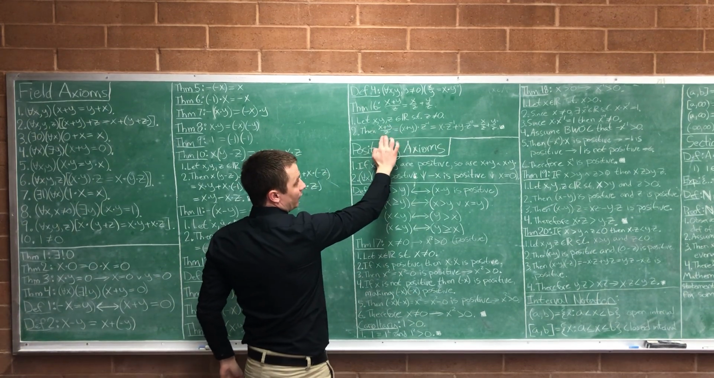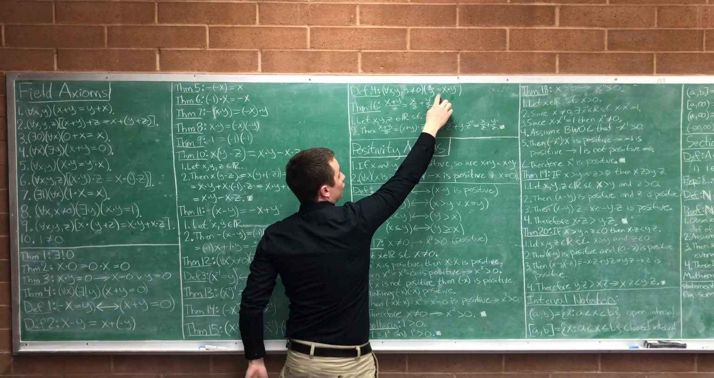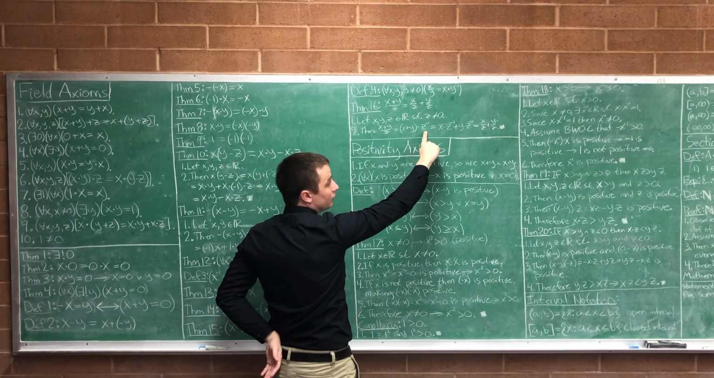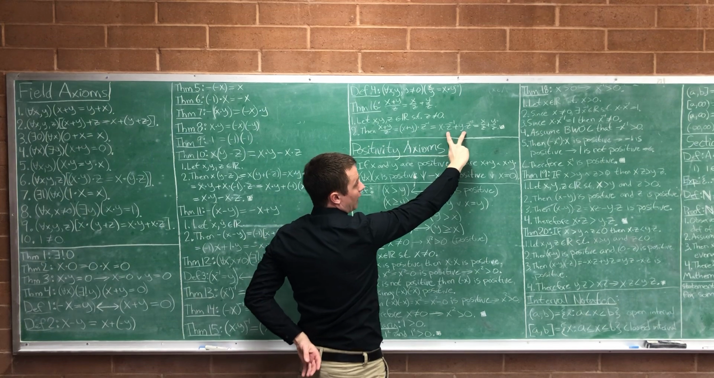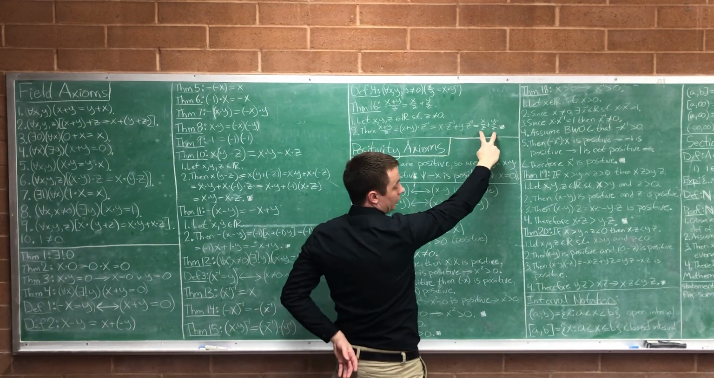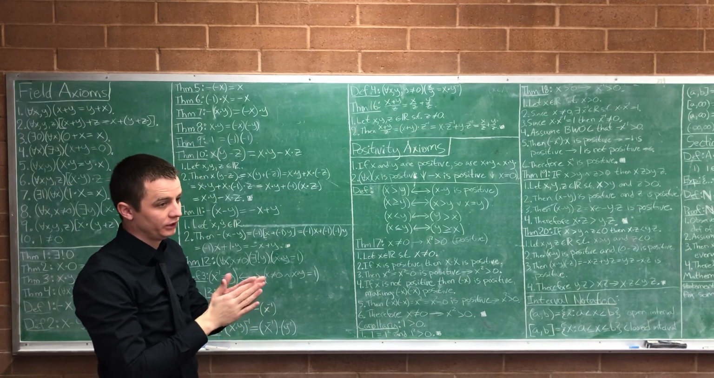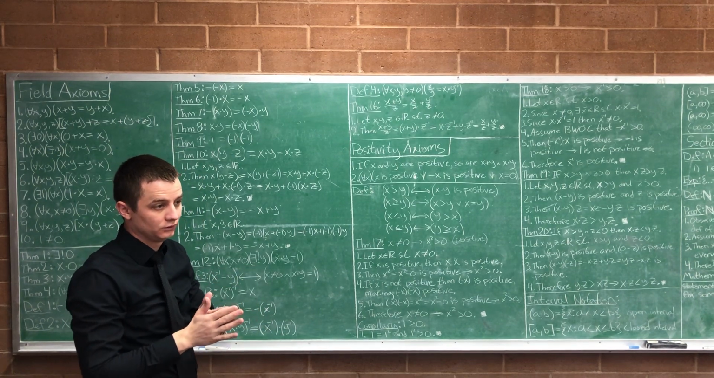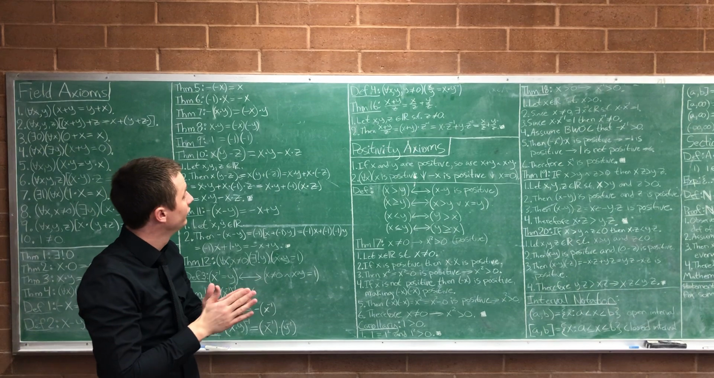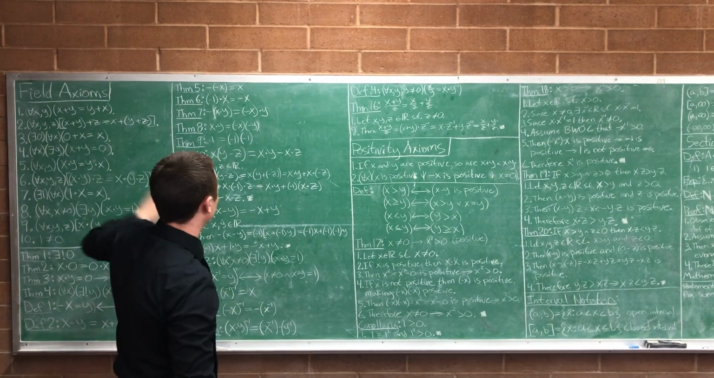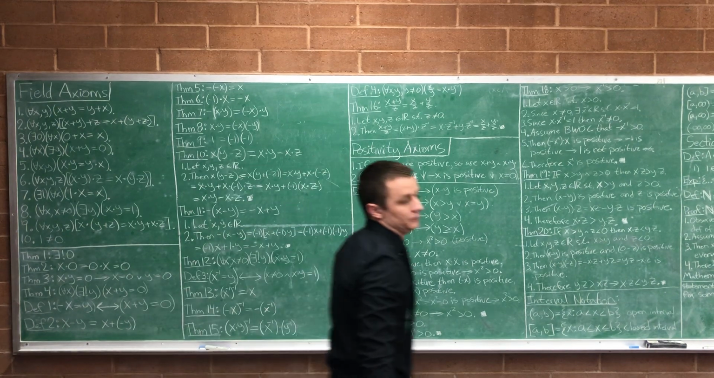Then x plus y divided by z, using this definition, is x plus y times z inverse. Use the distributive property, go back to our definition. Straightforward, nice and easy. Nothing weird there. Okay, so that is the end of our proofs using the field axioms.